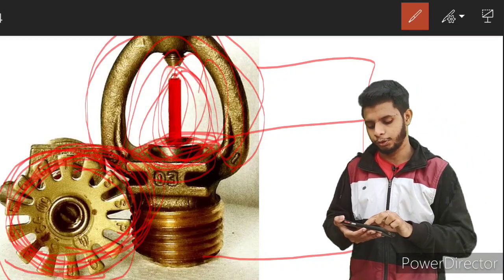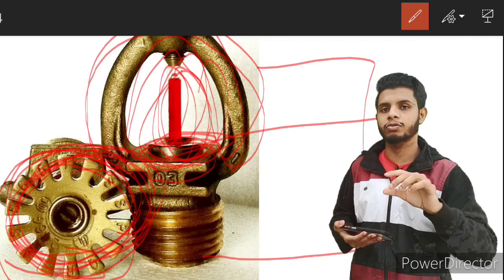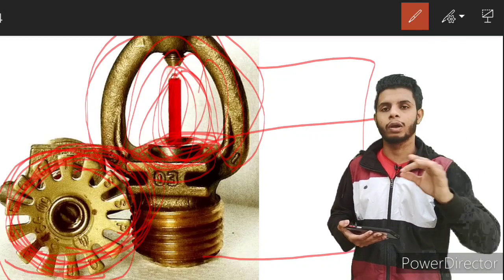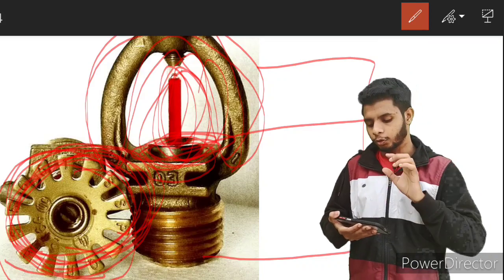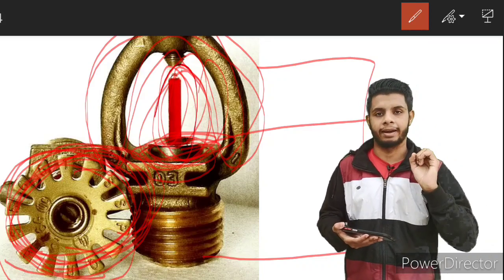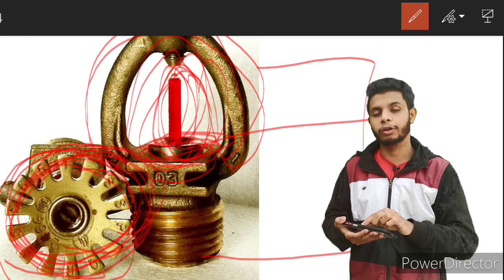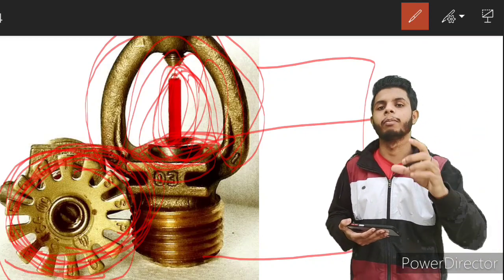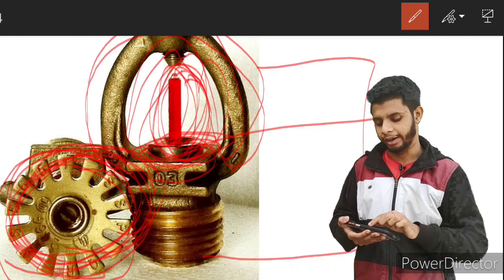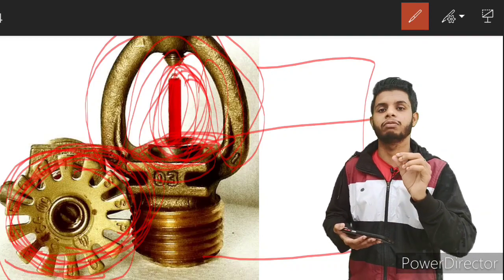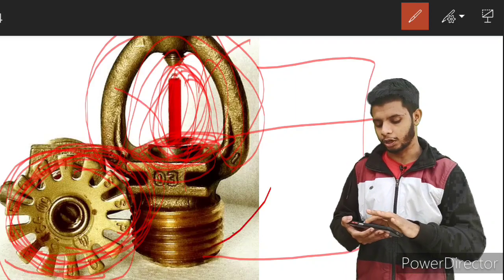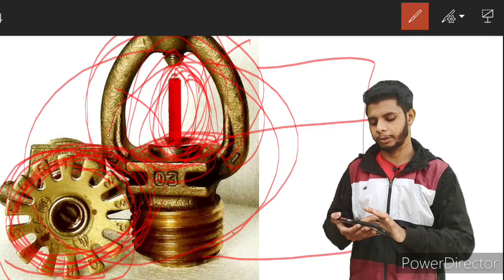So here in this bulb you can see one red-colored fluid is available. It is a specialized fluid made up of a specialized liquid like alcohol or glycol. Whenever heat is there, this particular liquid has a high coefficient of thermal expansion. Whenever you expose that material to heat, it will expand, and as much as it expands, the glass bulb will burst and release the water from this source. So this is called a sprinkler head.